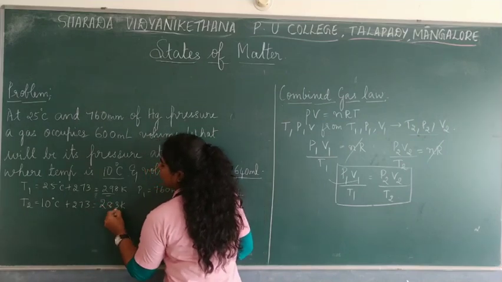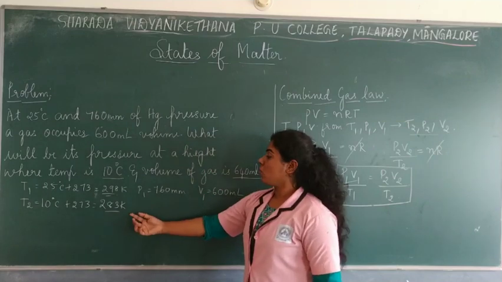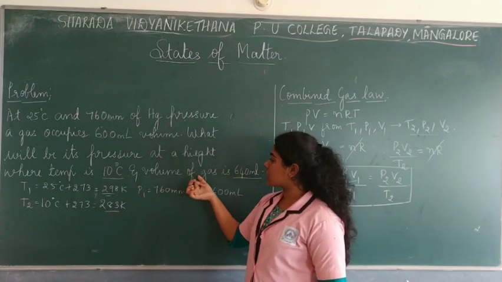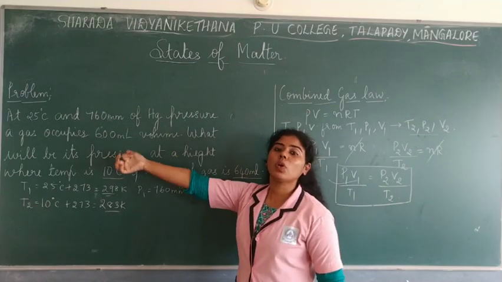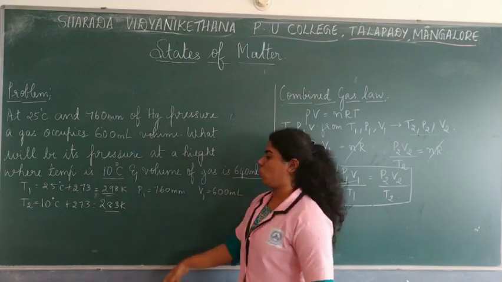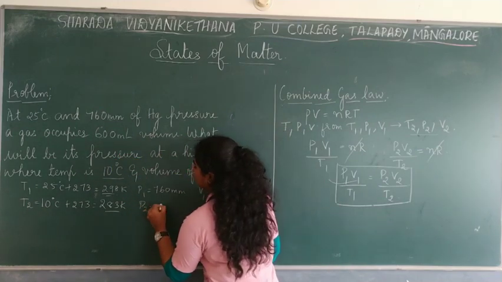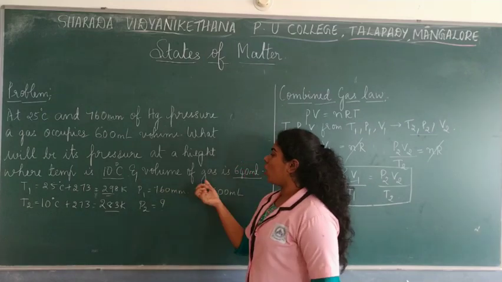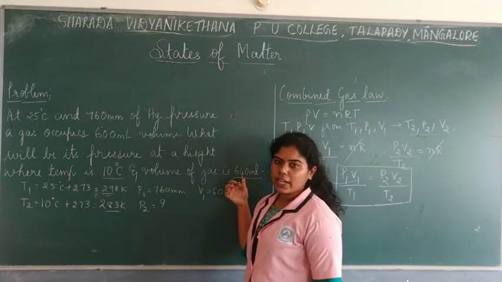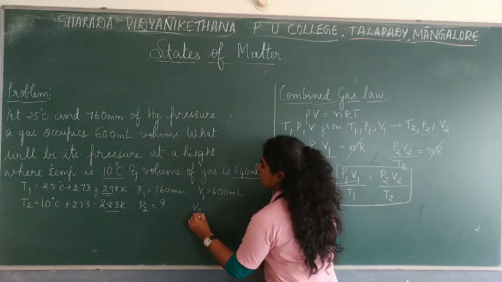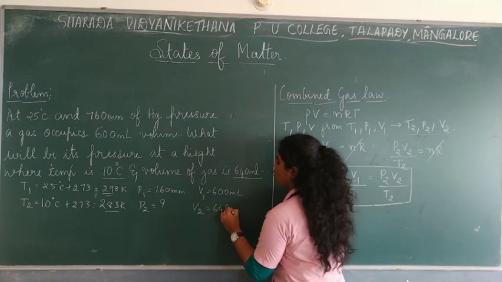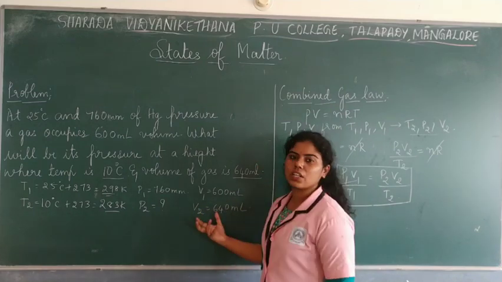283, correct? 283. Then you have P2. Is P2 given? No, they are asking what would be the pressure. So P2 we have to find out. Then the volume of the gas is given, that is V2. How much is it? 640 ml. So you have the final values as well as the initial values.